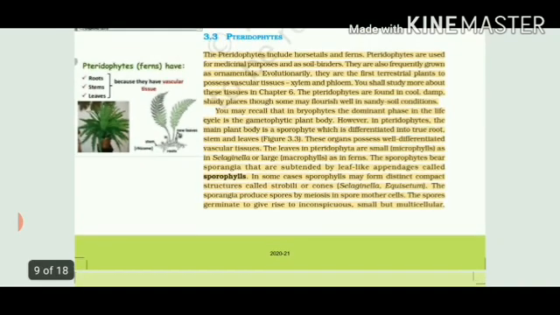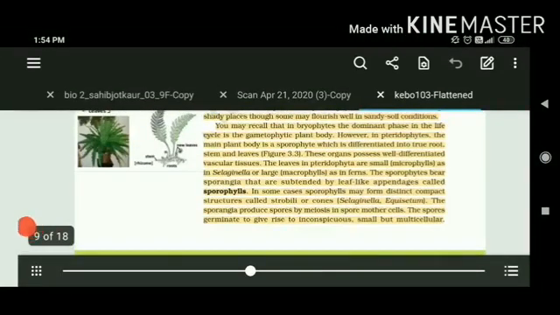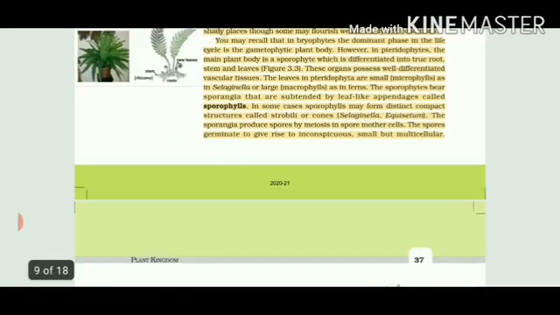So this was very important. Here they have written sporophytes. Why do we call it sporophyte? Because the main plant body is sporophyte. This structure is sporophyte, and they have sporangia that are subtended by leaf-like appendages called sporophylls. So strobilus and sporangia, they are the same thing. In some cases, sporophylls may form distinct compact structures which are called cones, or we call them strobili.